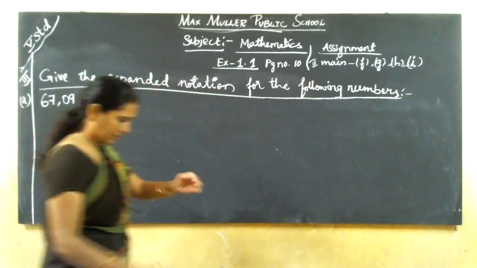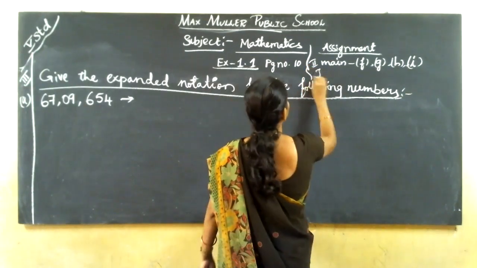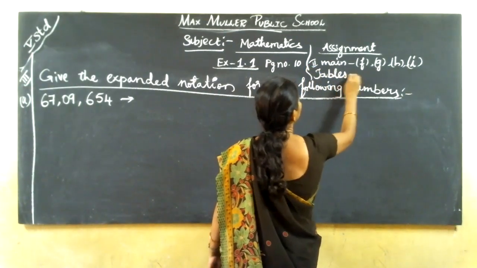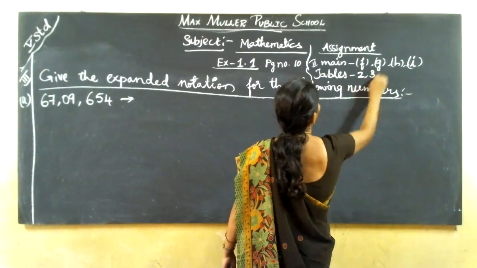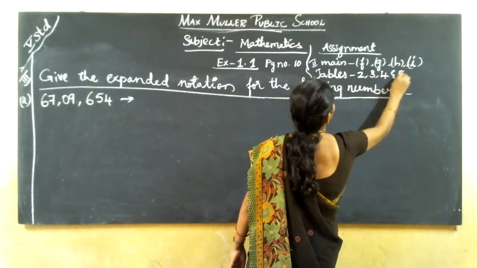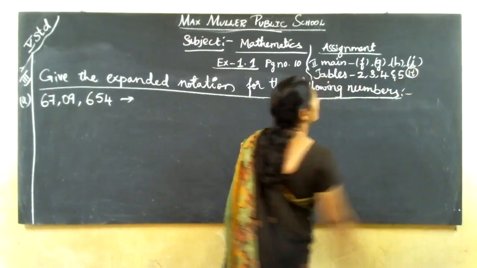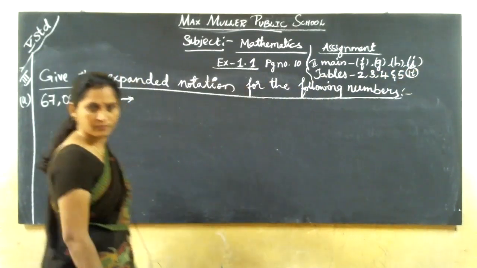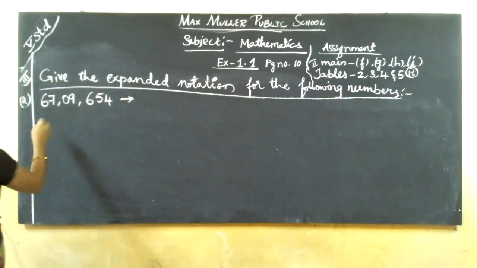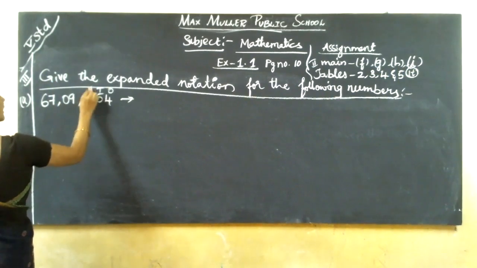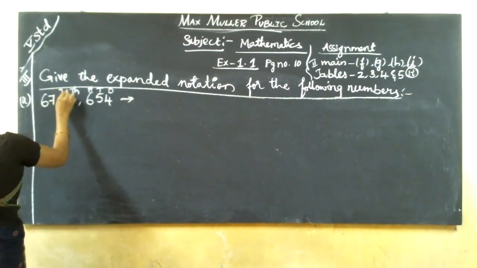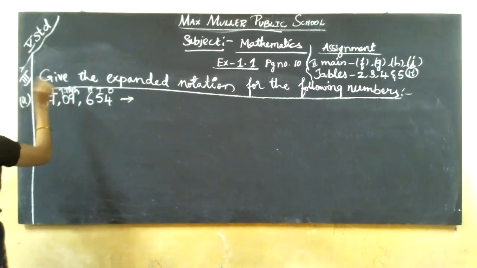You can write tables 2, 3, 4, 5. 1 time. Tables 1 time. Okay. Now 1, 10, 100, 1000, 10,000, lakh, 10 lakhs.